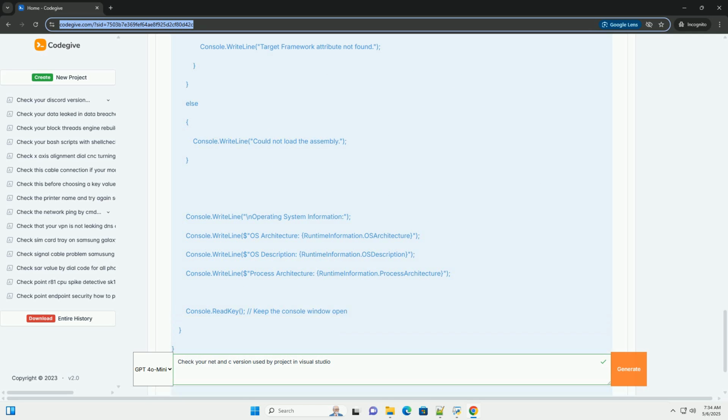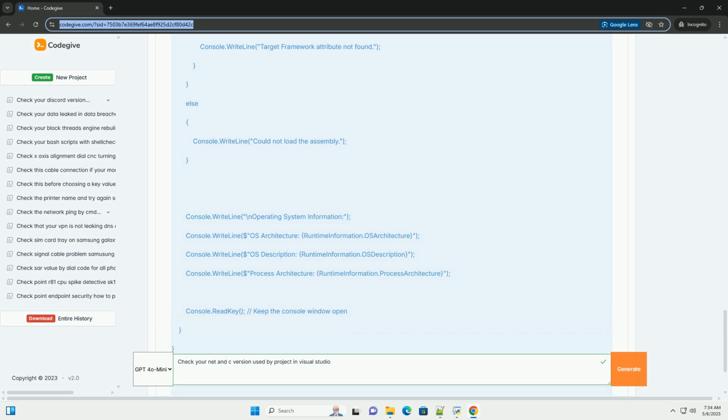How to use the code. 1. Create a new console application. Create a new console application project in Visual Studio, for example using the .NET 8.0 template. 2. Replace the Program.cs code. Replace the contents of your Program.cs file with the code above. 3. Build and run the application. The console output will display the detected .NET information.